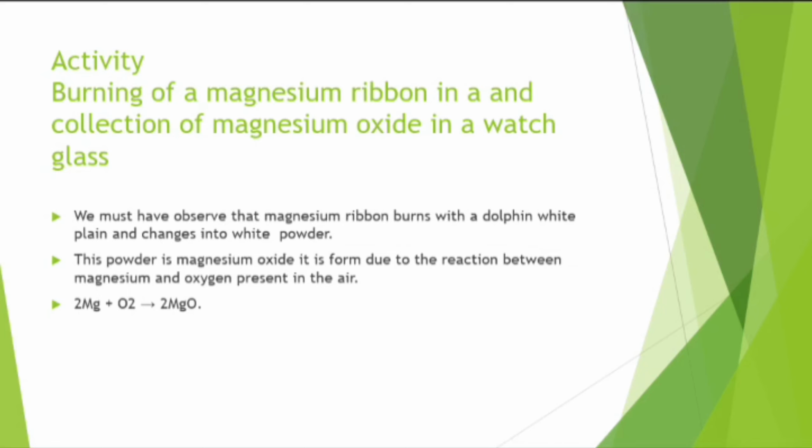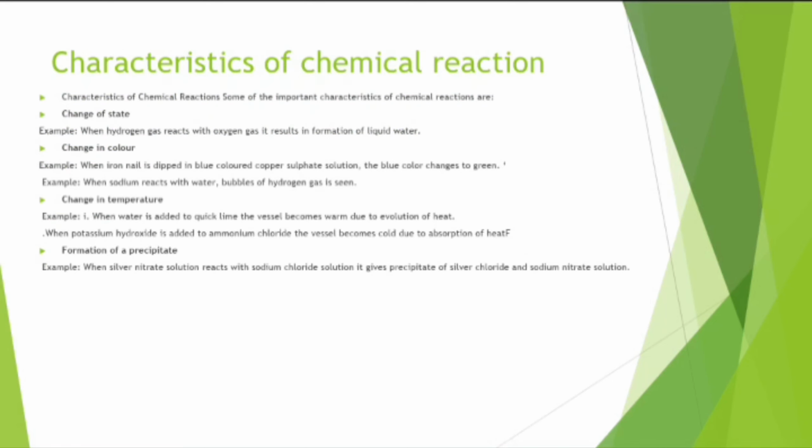One activity given in the textbook: burning of magnesium ribbon and collection of magnesium oxide in a watch glass. We must have observed that the magnesium ribbon burns with a dazzling white flame and changes into white powder. This powder is magnesium oxide. It is formed due to the reaction between magnesium and oxygen present in the air. Magnesium and oxygen present in the air will form magnesium oxide.